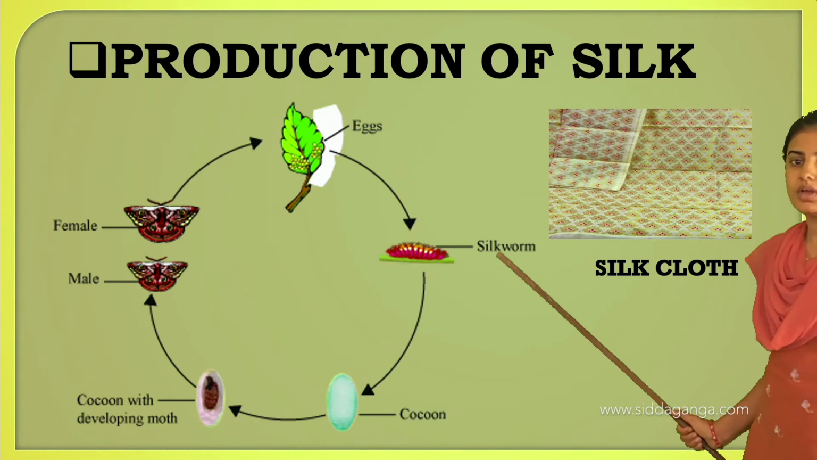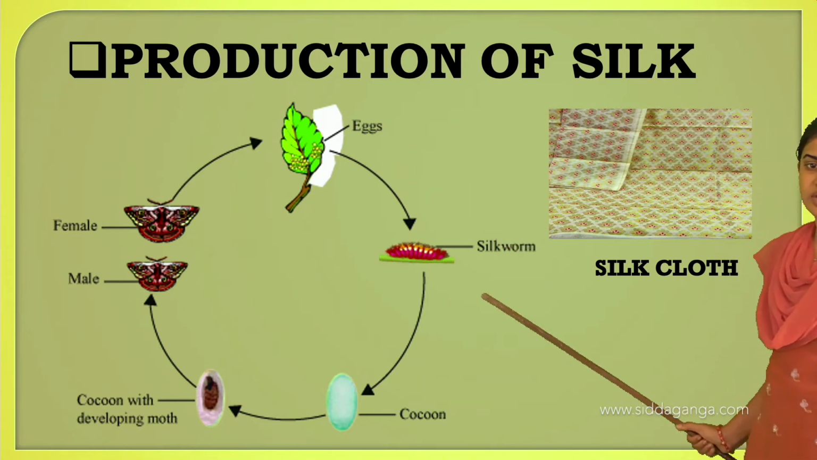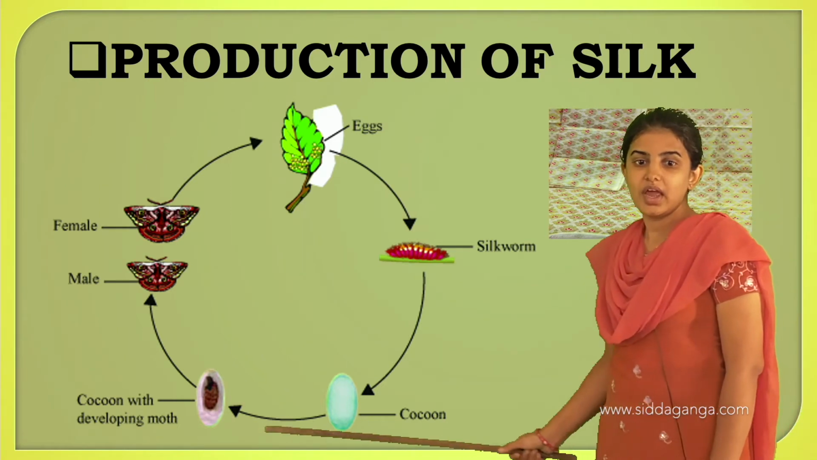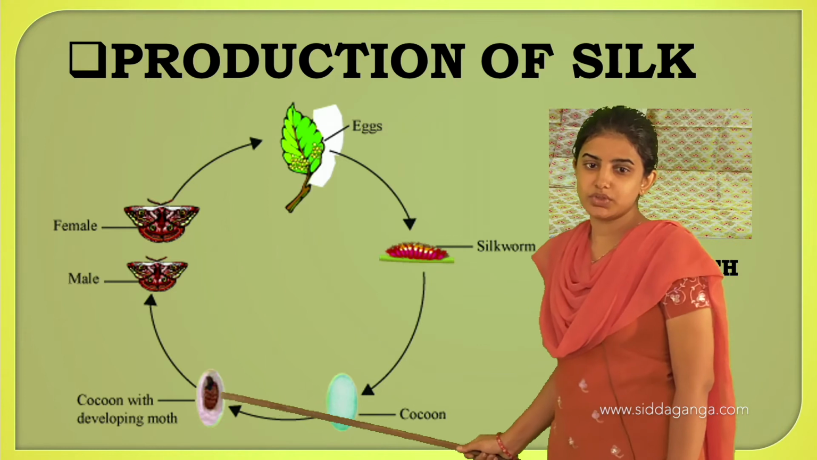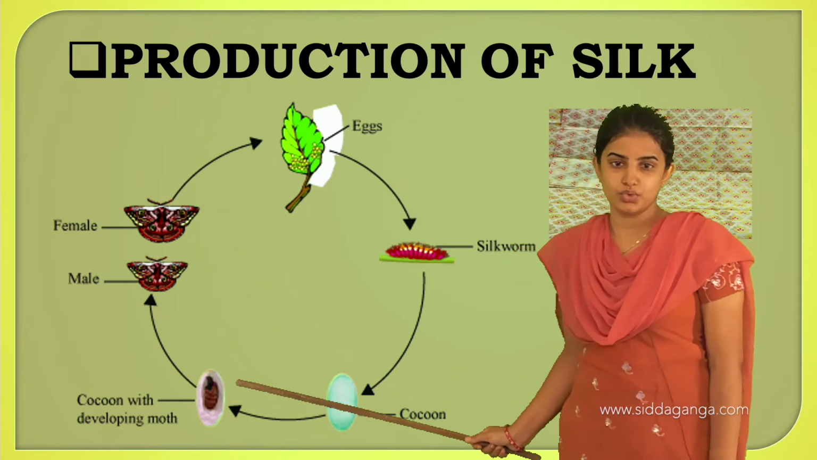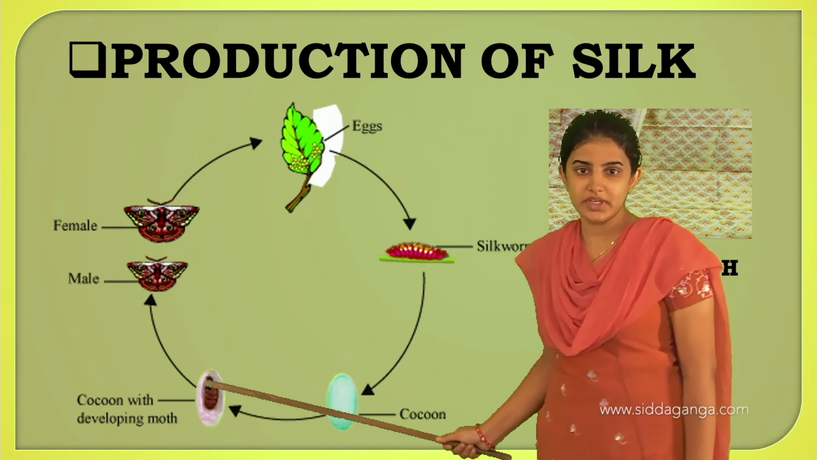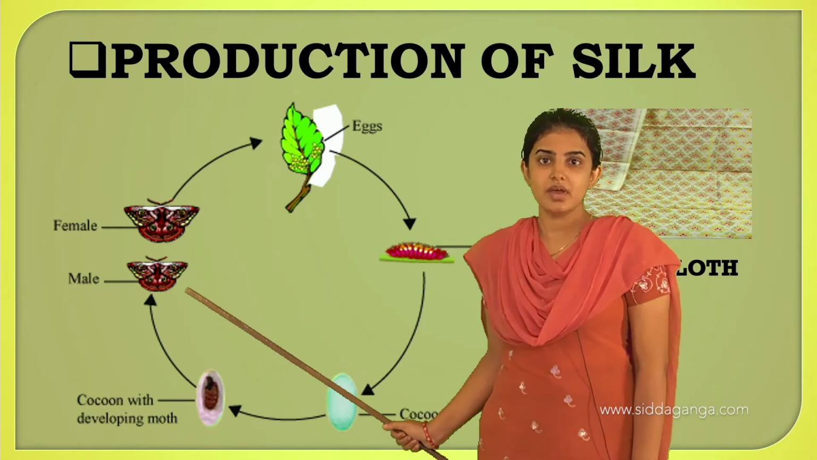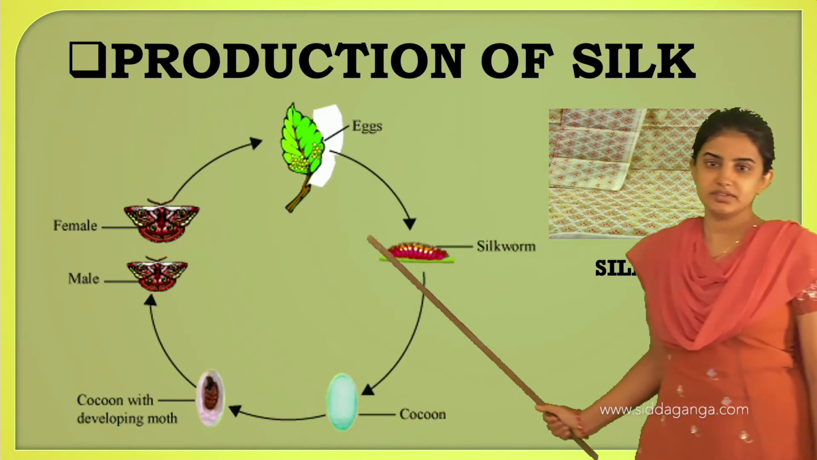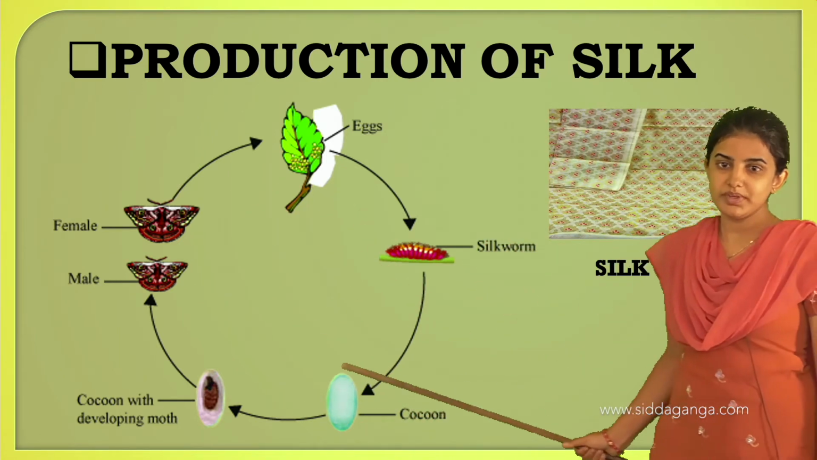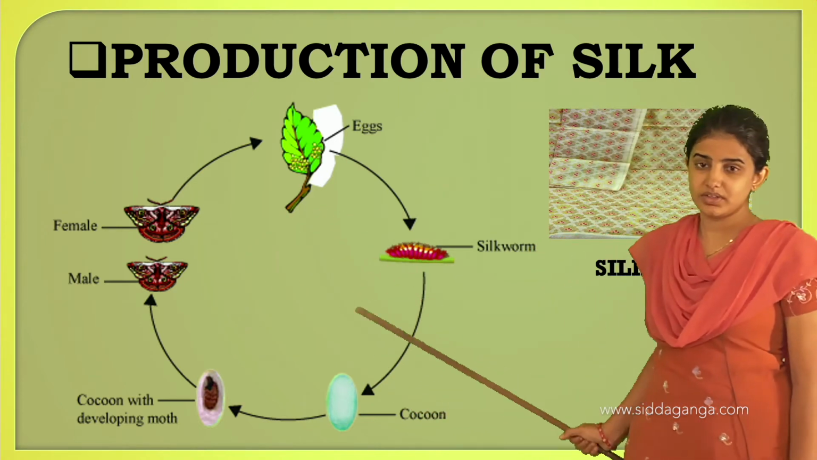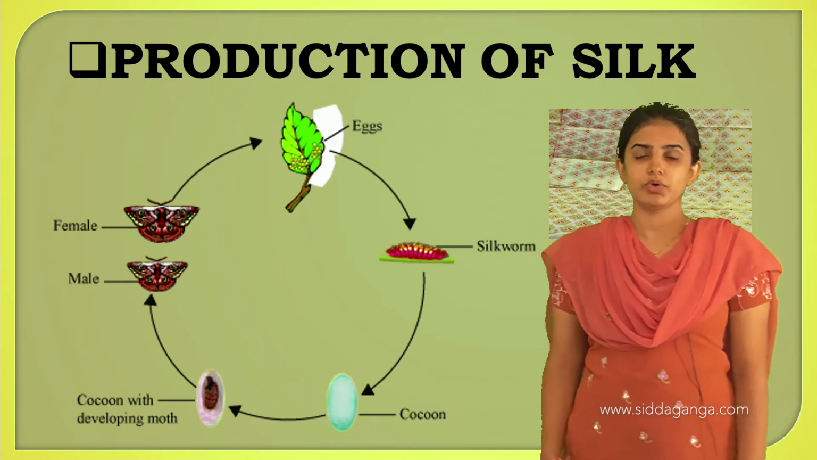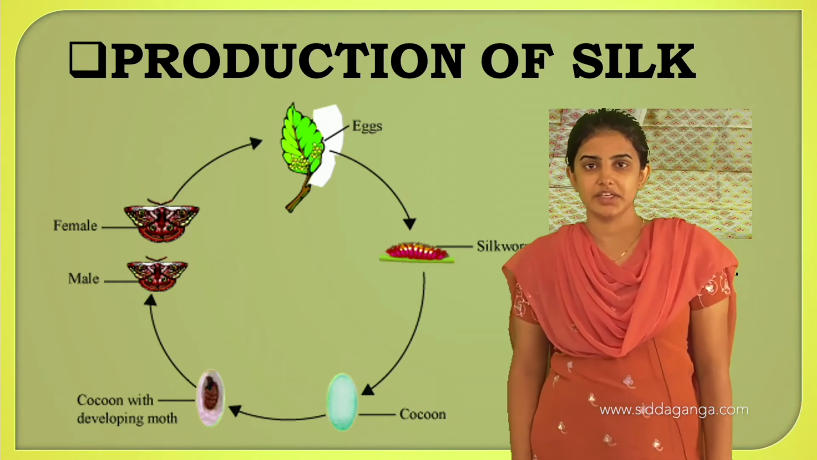See, after hatching the eggs, the silkworm is formed, and later it will circulate the silk around itself, and here is the cocoon with developing moth. Inside the cocoon, there is a developing silk moth, and later the female as well as the male silk moth will be produced. See, this is the life cycle of the silkworm. There is one process, and that one we call sericulture.